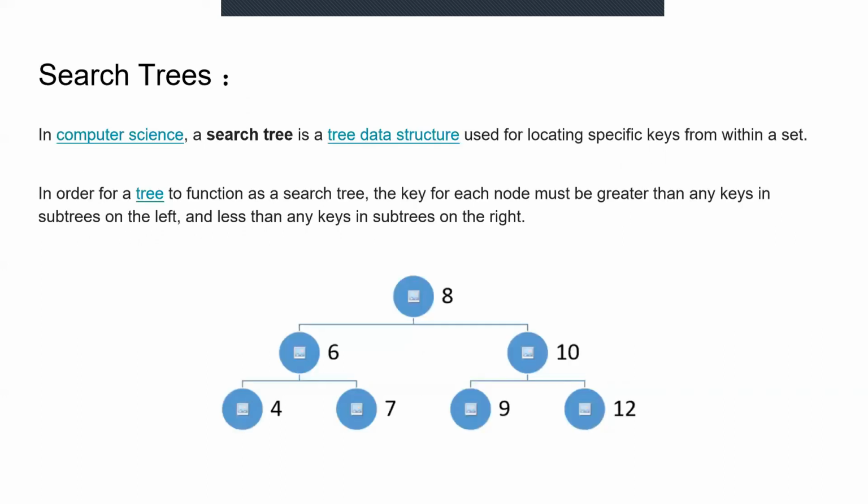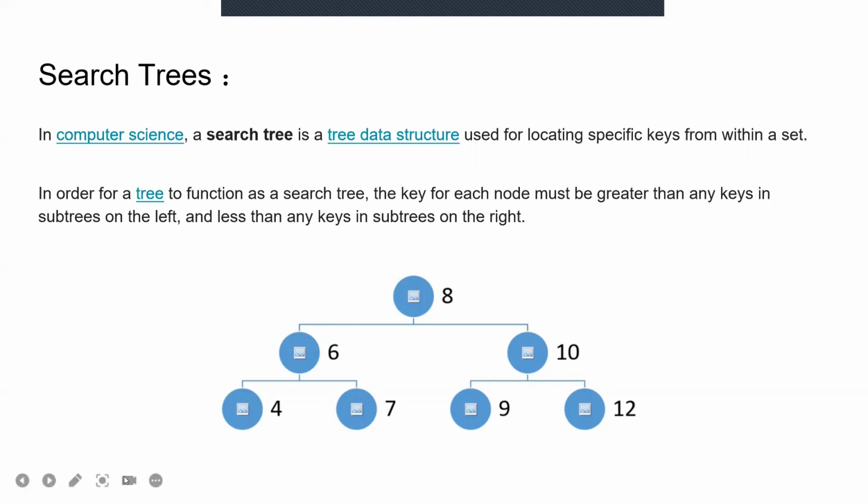Search trees. In computer science, a search tree is a tree data structure used for locating specific keys from within a set. In order for a tree to function as a search tree, the key for each node must be greater than any keys in subtrees on the left and less than any keys in subtrees on the right.